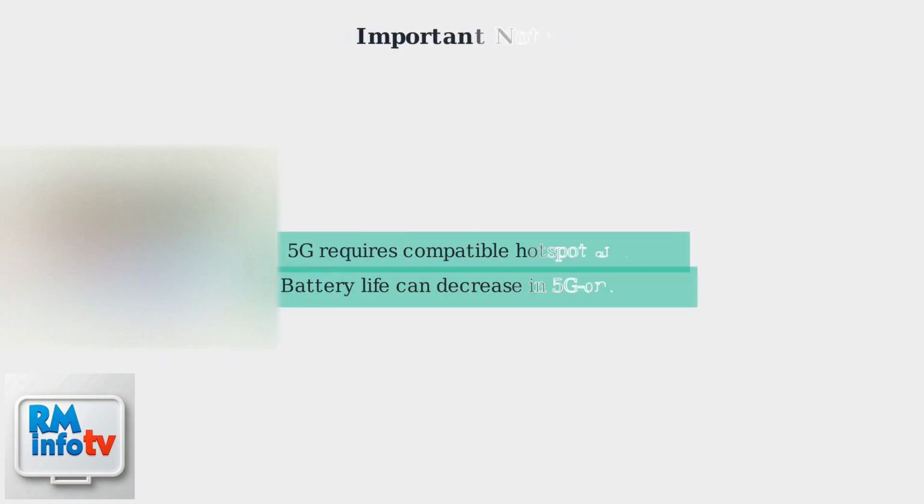Remember, 5G requires a compatible hotspot and plan. Note that battery life can decrease in 5G-only mode. 5G operates across different frequency bands, each offering unique advantages. Understanding these bands helps you optimize your hotspot's performance.